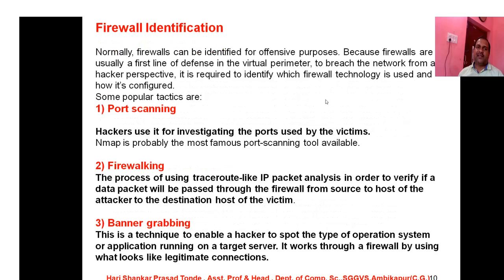The next slide comprises firewall identification. How do we come to know whether a network is having a firewall? So this is a very important question. Students, now we are going to discuss this. Firewalls are usually a first line of defense in the virtual perimeter, so to breach the network from a hacker's perspective, it is required to identify which firewall technology is used and how it is configured. These are the various questions which arise in our mind, so let us discuss all these things in brief.